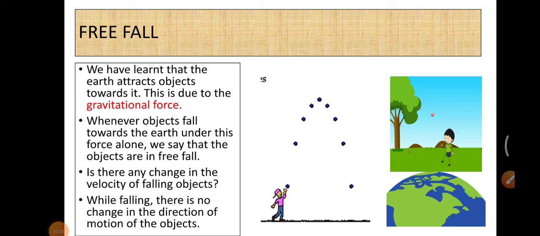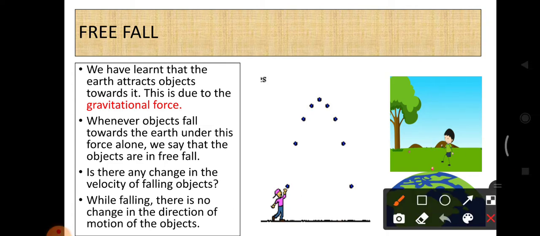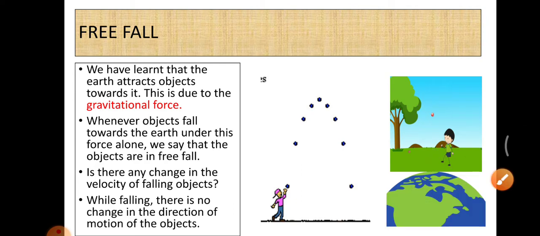We have learned that the earth attracts objects towards it. This is due to the gravitational force. See here, why are the objects falling towards the earth? Because the earth attracts objects with the gravitational force. Due to that gravitational force, every object is attracted towards the earth. Whenever objects fall towards the earth under this force alone, we say that the objects are in free fall.